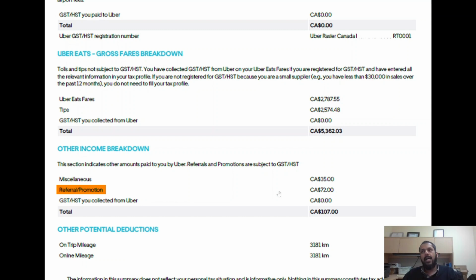Referral and promotion: as an Uber Eats driver, if you're referring someone to become an Uber Eats driver and they're using your referral code, you get a referral fee. So this is that amount. GST you collected from Uber: again, if you were a GST and HST registered driver, you would have been collecting a certain amount of HST or GST on these amounts as well, which will be reported over here. So this is the total of these three amounts.